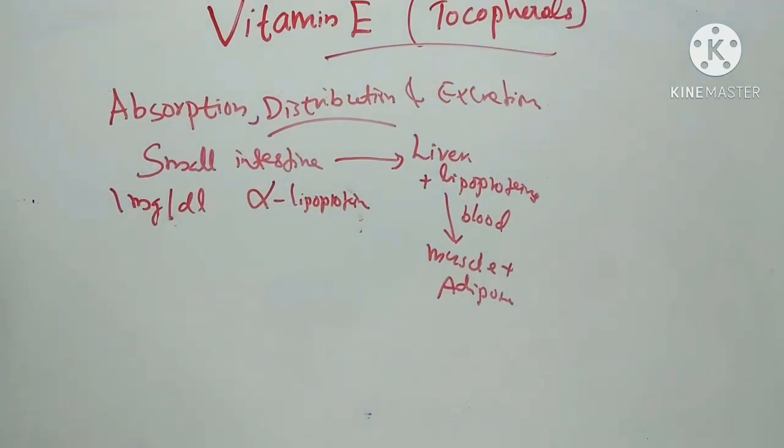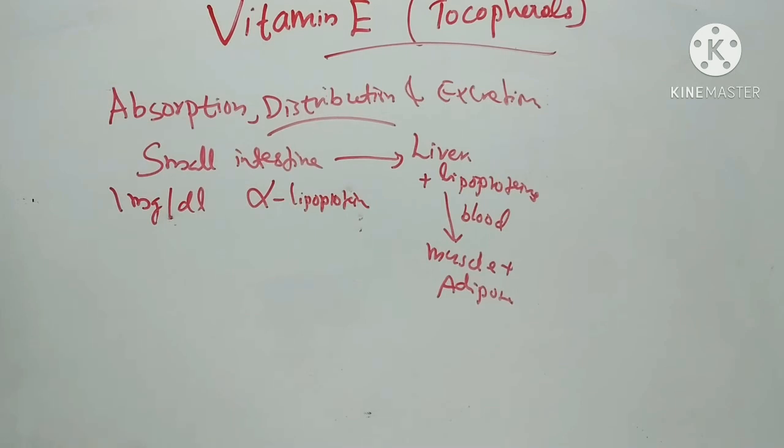Under normal dietary conditions, there is no significant excretion of tocopherols either in urine or feces because it rapidly and extensively undergoes destruction in the GI tract and in tissues.